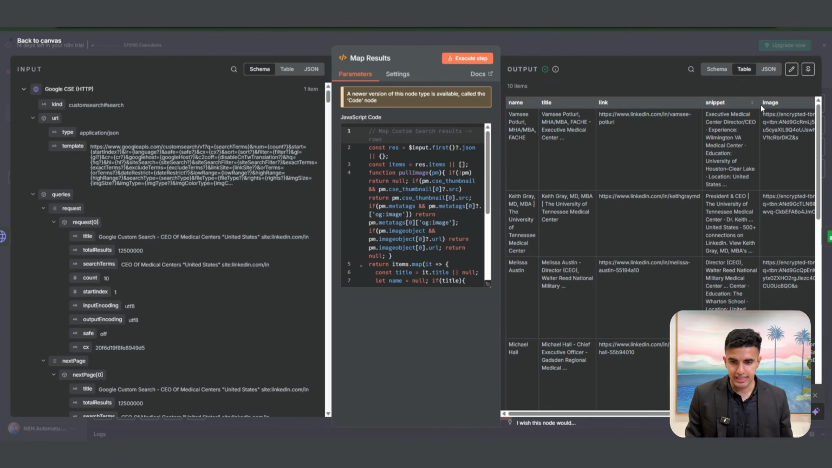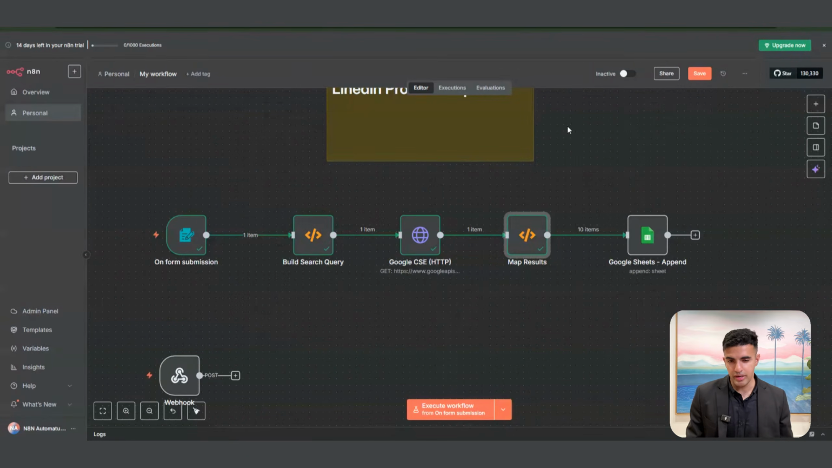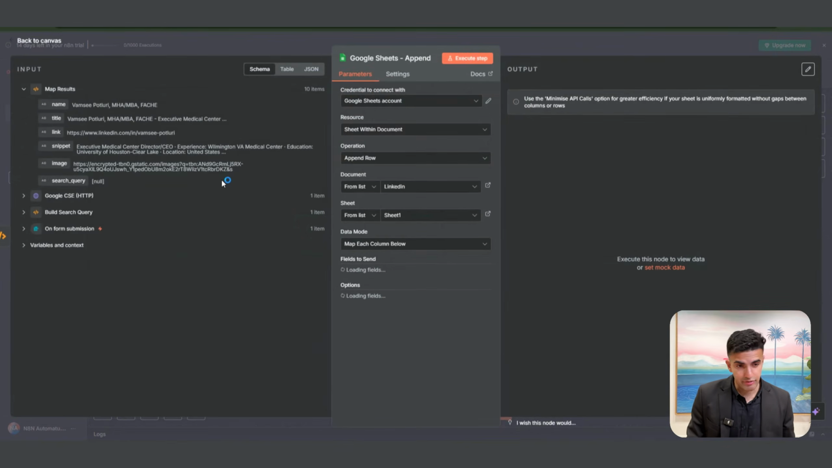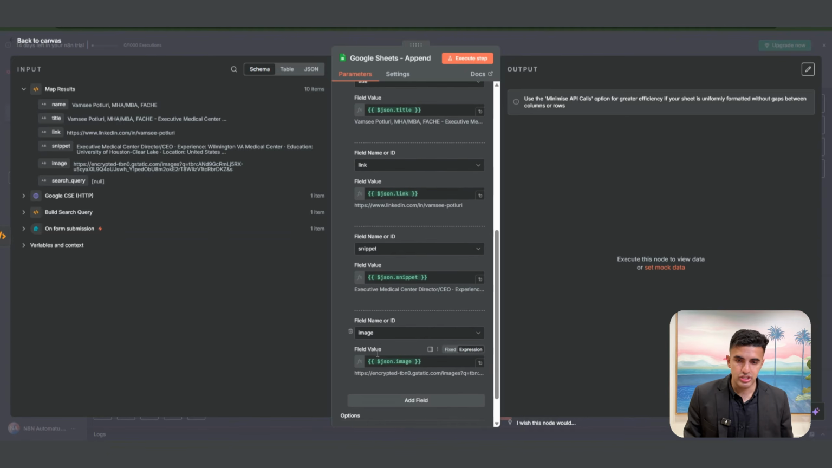So this exactly is the whole automation. We've got on form submission where it starts from. Now we are going to convert it into a SaaS. For that, we need a webhook. That's why I'm searching for a webhook here. And I'm going to put this webhook here. And I'm going to connect it to the build search query.